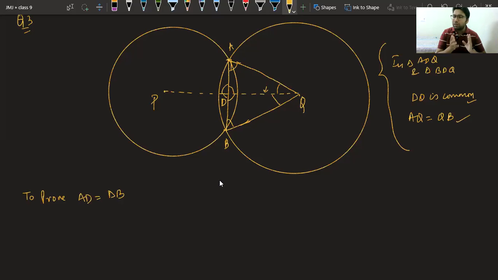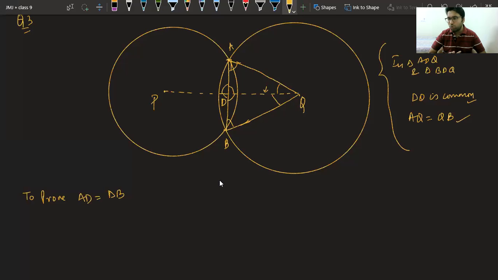So what we have learned in previous classes, what we have learned in chapter triangles, when you are not able to prove the main triangles congruent, what do you do? Class, in case you are not able to prove the main triangles congruent, what shall we do? We shall try to find some clues from other triangles. Do you remember that?